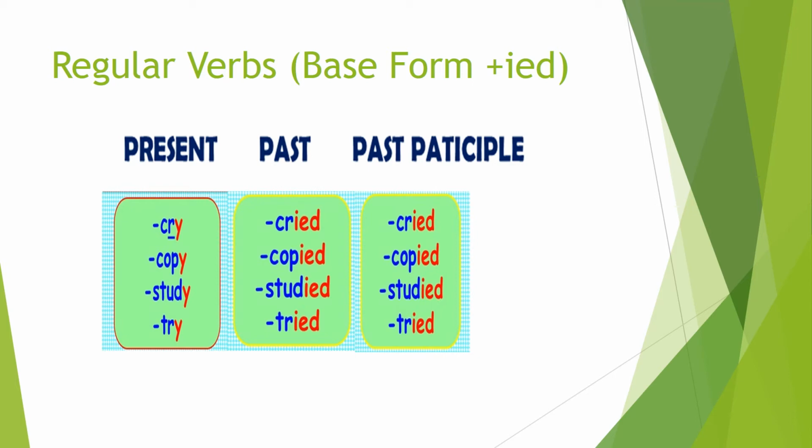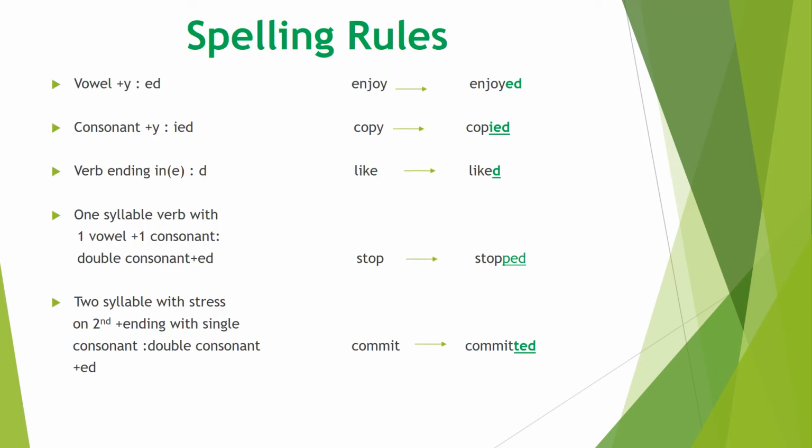Now we have to talk about the rules, that is, how do we select which pattern we have to use while we convert the verbs into past and past participle forms. So let's discuss the rules to change the pattern of the forms into past and past participle. Here we have spelling rules which we follow when we convert a verb from base form to past and past participle form. Let's discuss the rules.